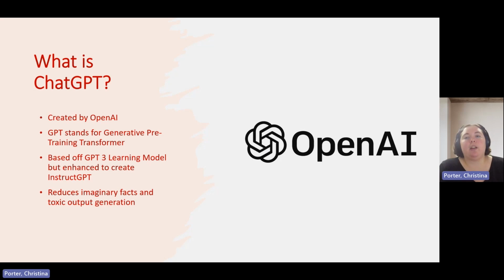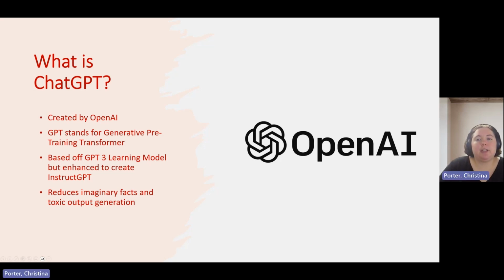The GPT-3 learning model is trained using an unsupervised learning model, which, according to IBM, uses machine learning algorithms to discover patterns or groupings in data without human intervention. GPT-3 tries to predict what word will come next in a sentence by analyzing various forms of text. So if you ask it a question, GPT-3 is going to analyze the words that come in your question, and based on its database, will provide an answer based off words that come next or before it in its database.